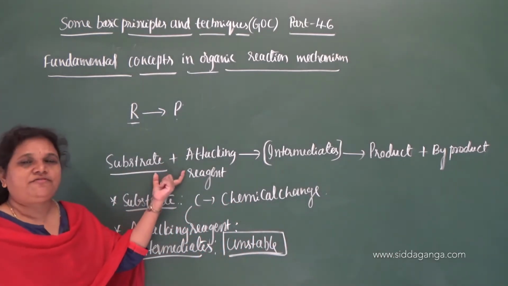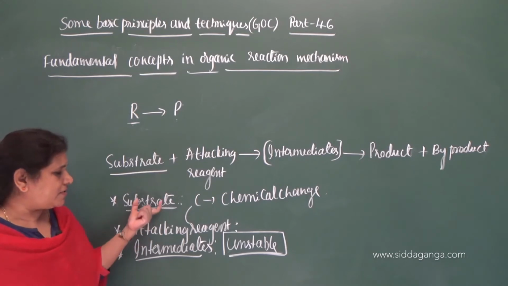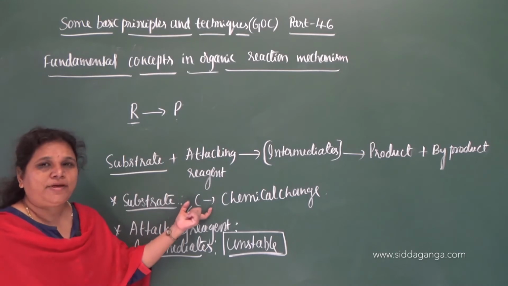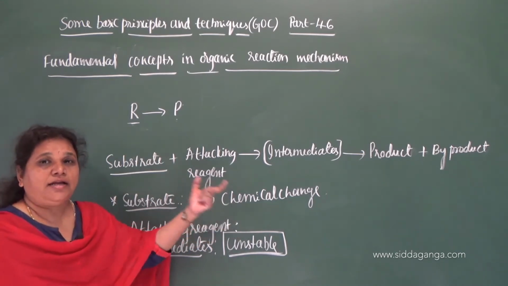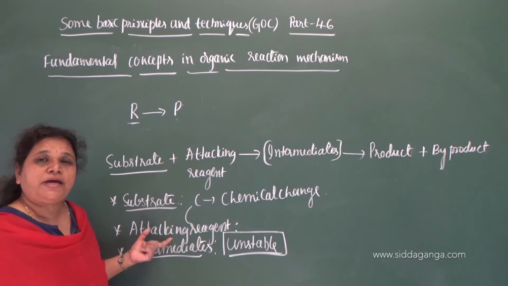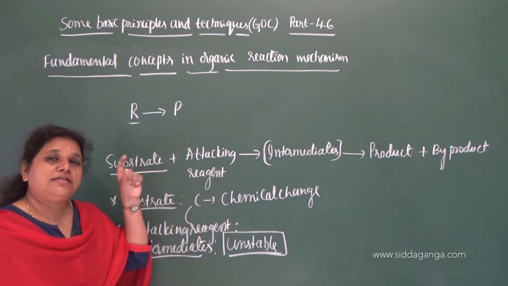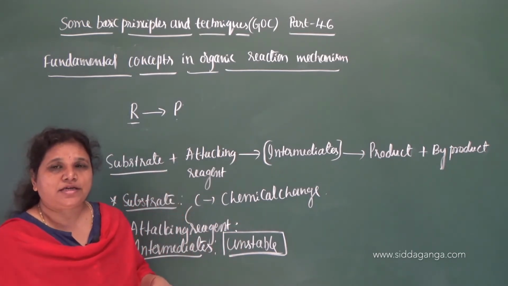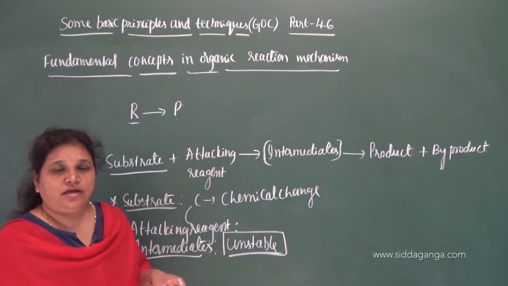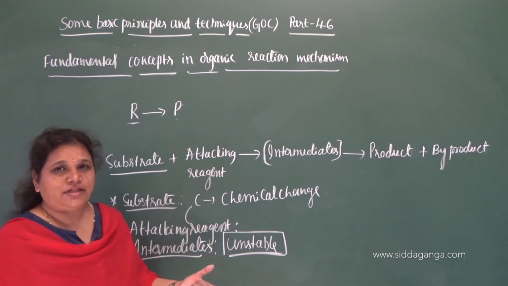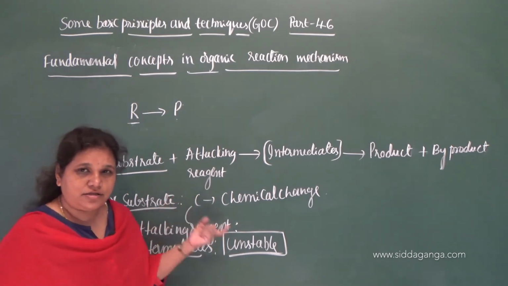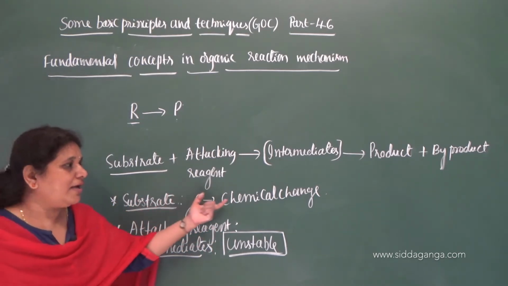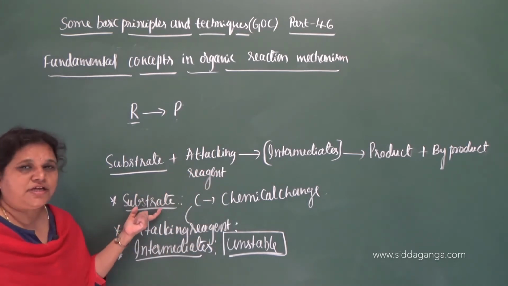Clear? So there are two types of reacting molecule, the substrate and the attacking reagent. The substrate molecule contains carbon and undergoes chemical change. This chemical change may take place by the attack of the attacking reagent, and sometimes the substrate molecule itself undergoes chemical change due to the reaction conditions. The attacking reagent need not necessarily attack; due to reaction conditions also, the cleavage of the old bond takes place in a substrate molecule.